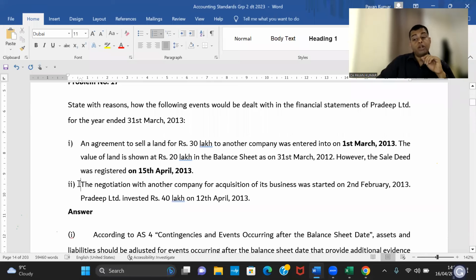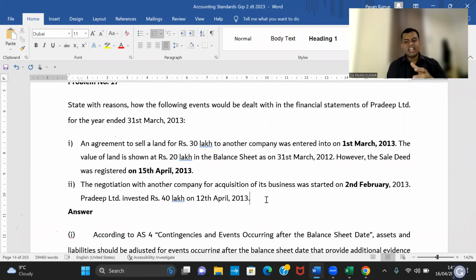Point number two. This is a bouncer. The negotiation with another company for acquisition of its business started on 2nd February. Oh my God. And Pradeep Limited invested 40 lakhs on 12th April 2013. So here what happened? On 2nd February, negotiation started. On 12th April, you have invested money in the other company to take over, acquisition of business. So on 31st March, what is the status? On 31st March.